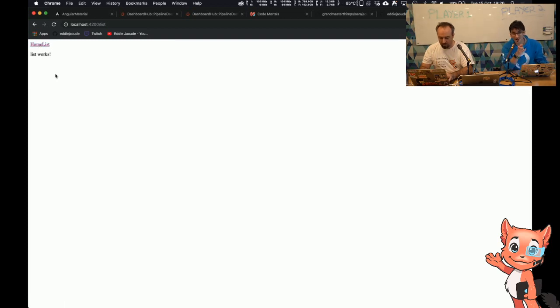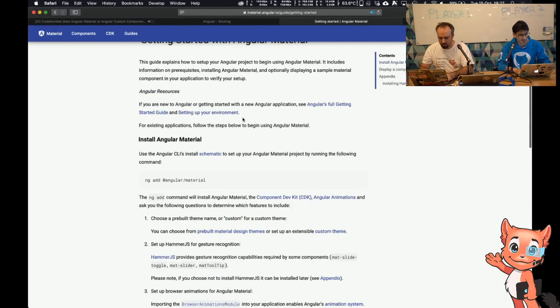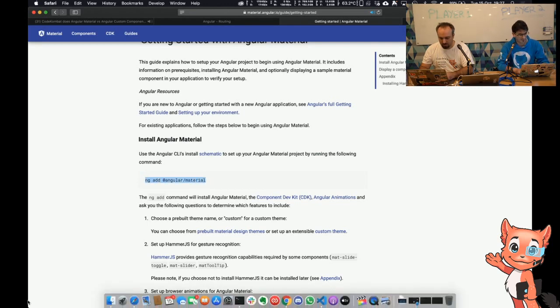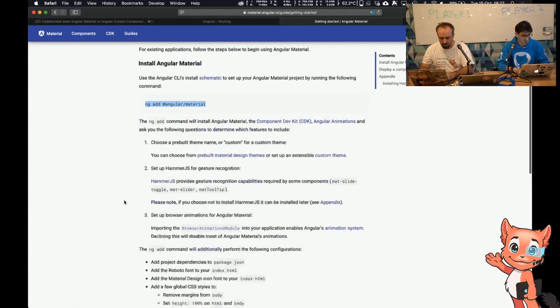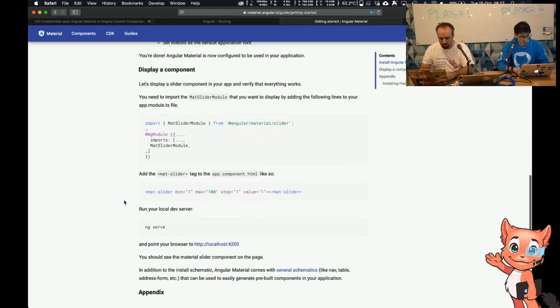Oh, I know why. It goes to list, but doesn't go back to home. So that's fine, I can fix that. But now I've just gone to the material page, and to install material on Angular, it looks like it's just ng add Angular material, whereas before you had to put stuff in SCSS files and all the rest. So I think that's pretty easy, and you can go straight in and use it. So let's try that, and let's have a look and see.